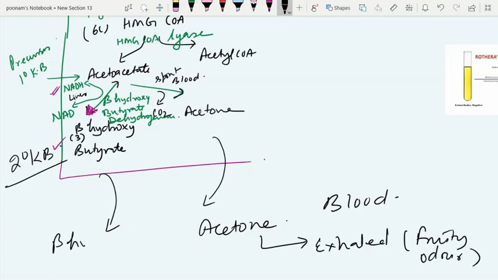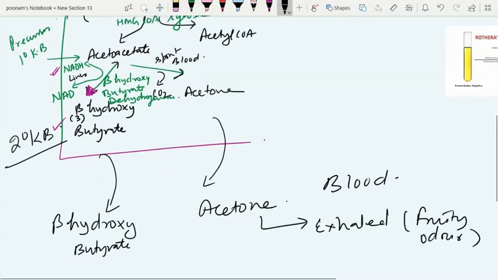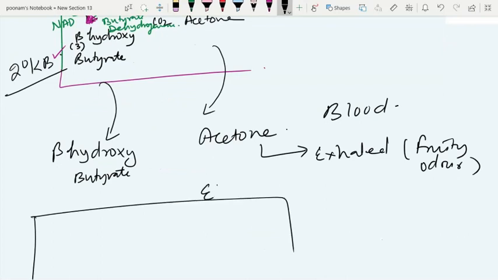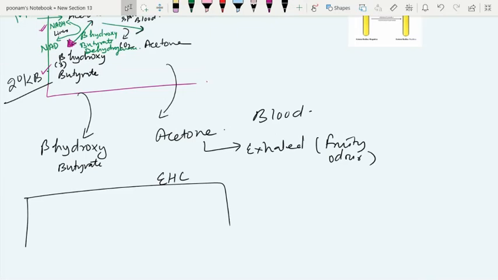And beta hydroxybutyrate floats in the circulation. It is very much water soluble, so it circulates in the plasma freely, and when its amount exceeds a certain limit, it starts getting utilized in extrahepatic tissues. There are many tissues which use the ketone body: the heart muscle and the kidney. They prefer the ketone body over glucose. So the beta hydroxybutyrate is taken up by them.